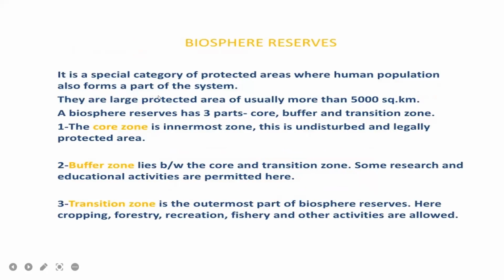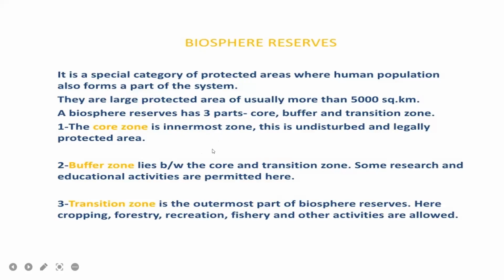The third one is the biosphere reserve. It is a special category of protected area where the human population also forms a part of the system. They are large protected areas, usually 5,000 square kilometers. The biosphere reserve is classified into 3 parts: core, buffer and transition zone.